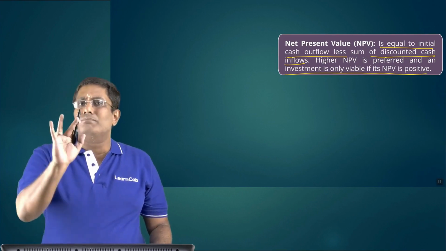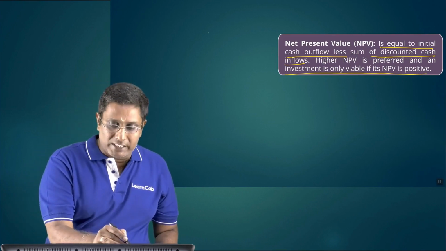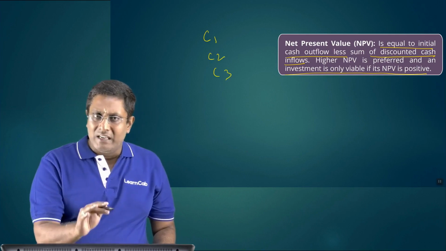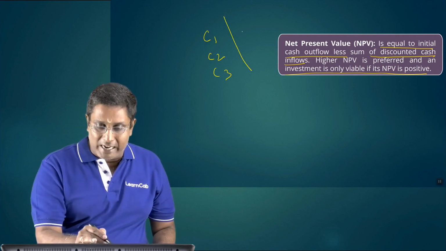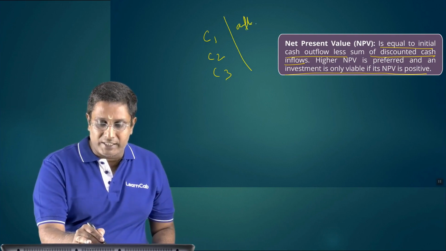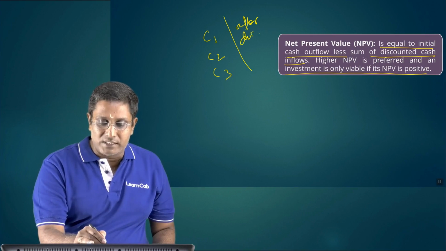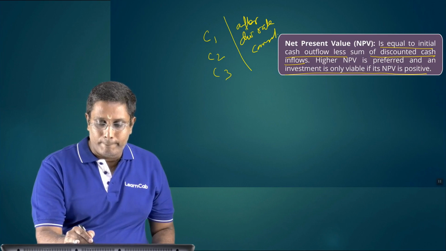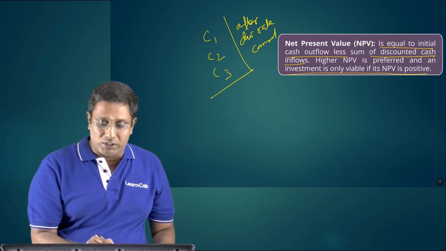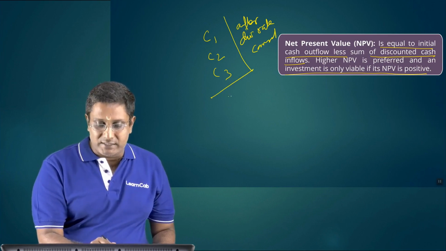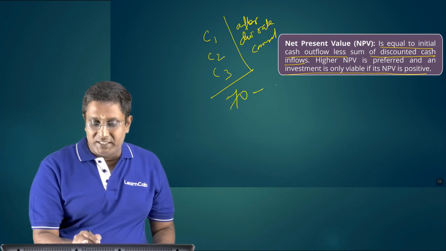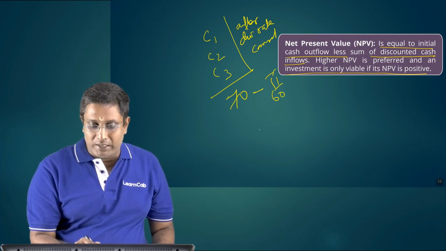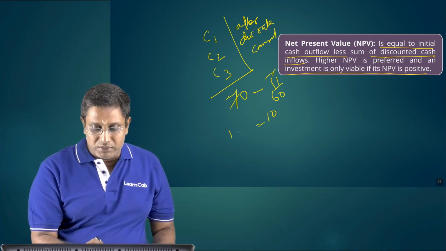Simply, out of the total cash flows in the years C1, C2, C3, after considering the discount rate, we sum up the total. Suppose the total comes to 70, minus your initial investment. Suppose your initial investment is 60 only, then you have an NPV of 10 lakhs.